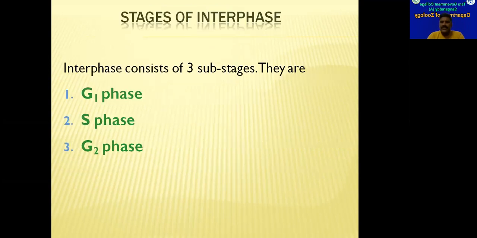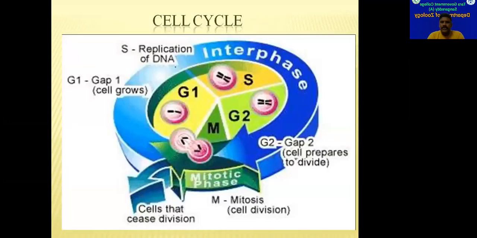This interphase is divided into three substages. They are G1 phase, S phase, and G2 phase. Here is a diagram showing all the cyclical events. In this, you can see that M is the mitotic phase or division phase, and G1, S, and G2. These three are the subphases of interphase.